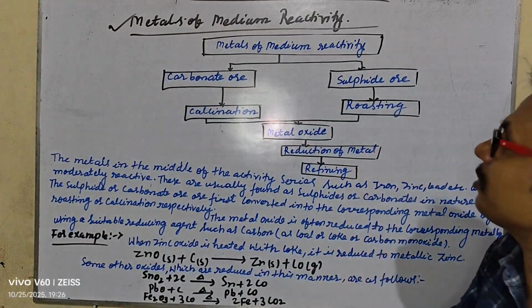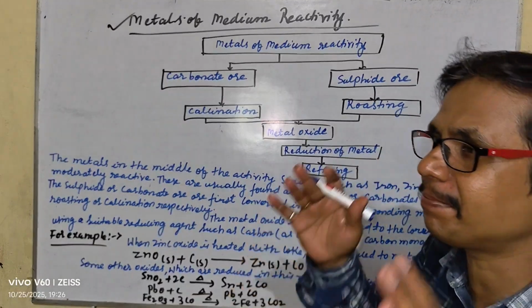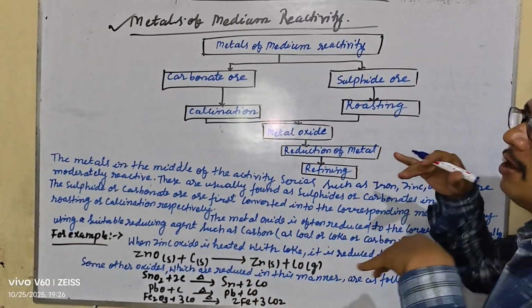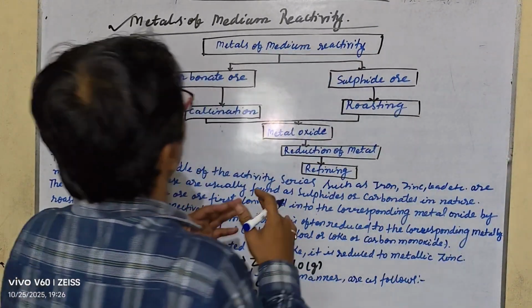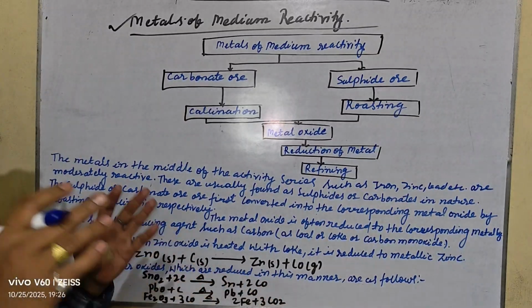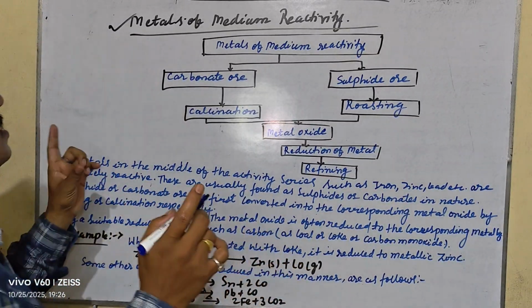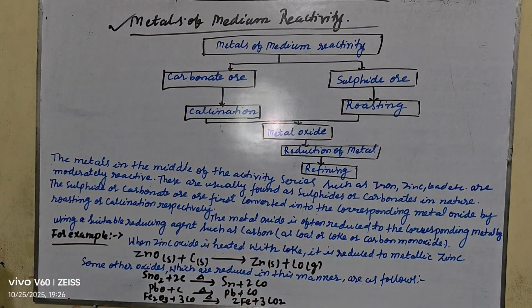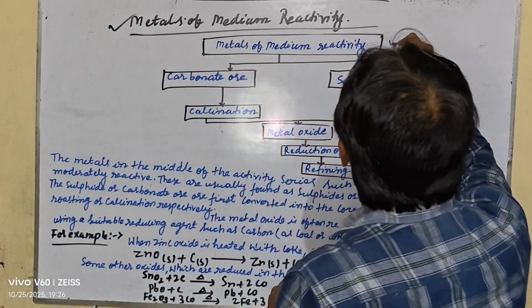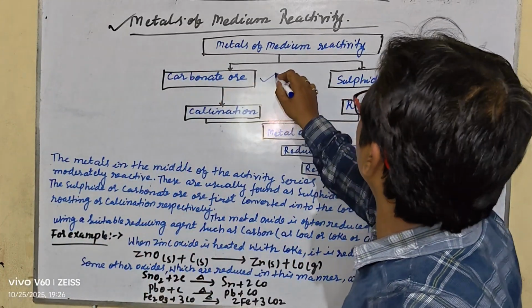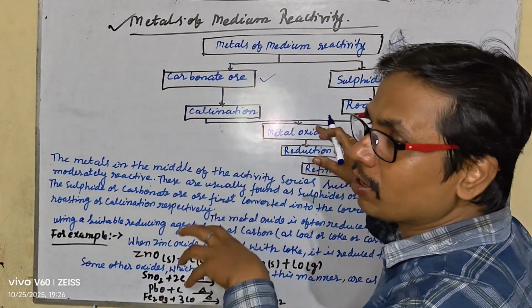Today I am going to teach you chapter number 3, metals and non-metals. Next topic: we already discussed the metals of low reactivity. Today we are going to discuss the metals of medium reactivity. The metals of medium reactivity occur as carbonate or sulfide ore. Let us look at this chart.